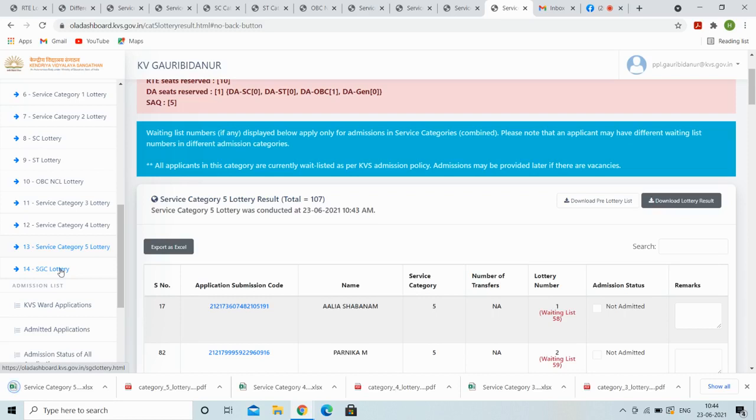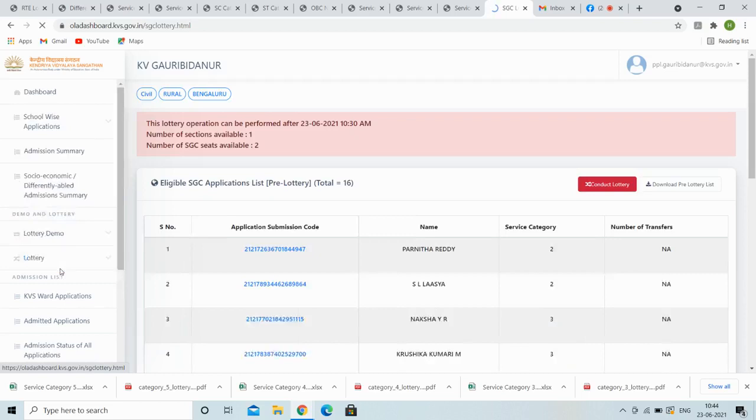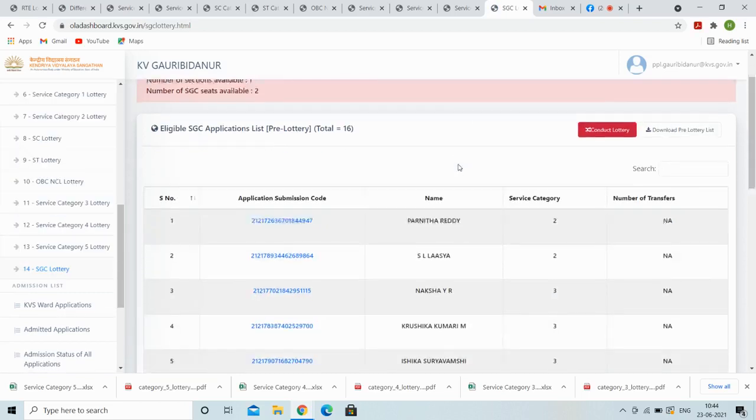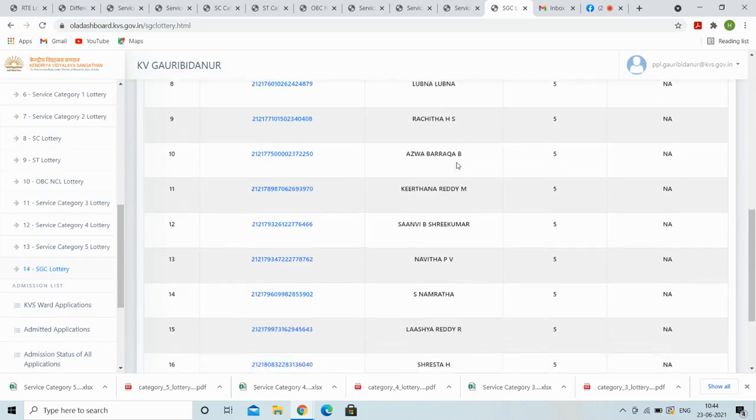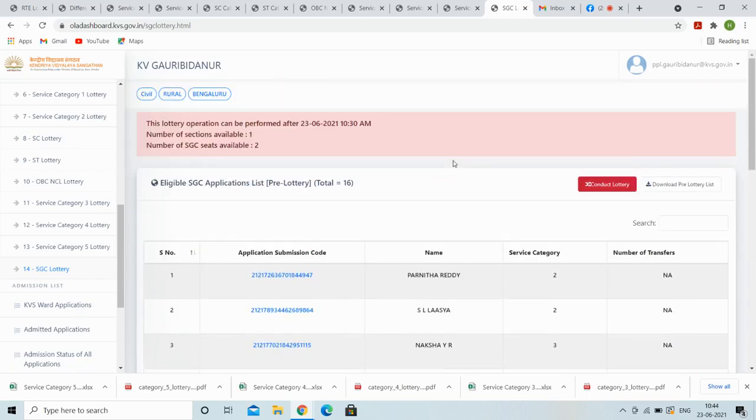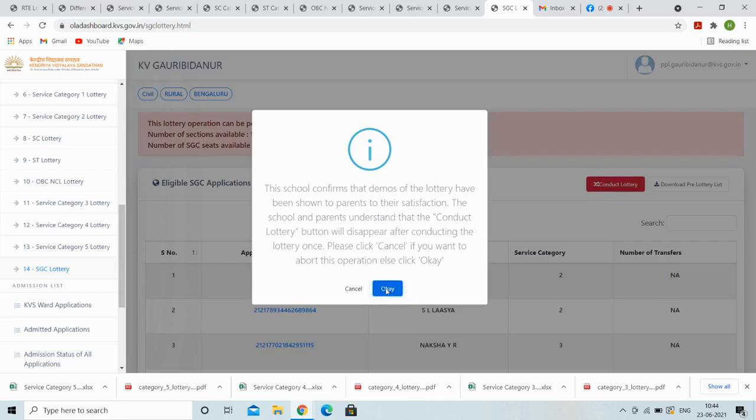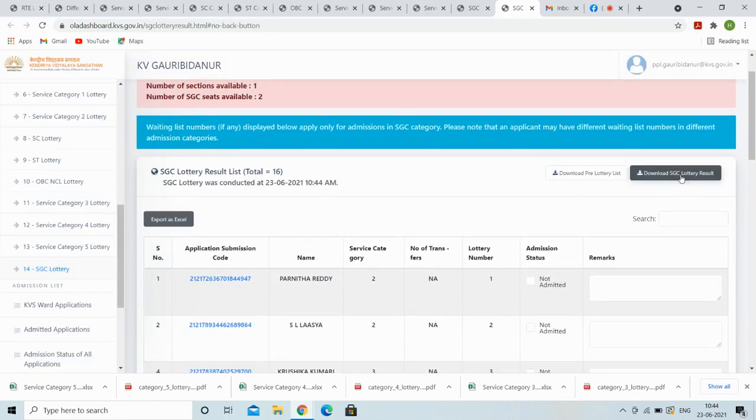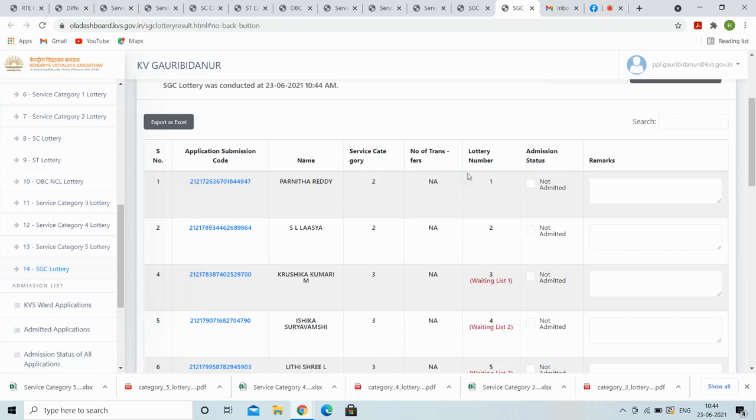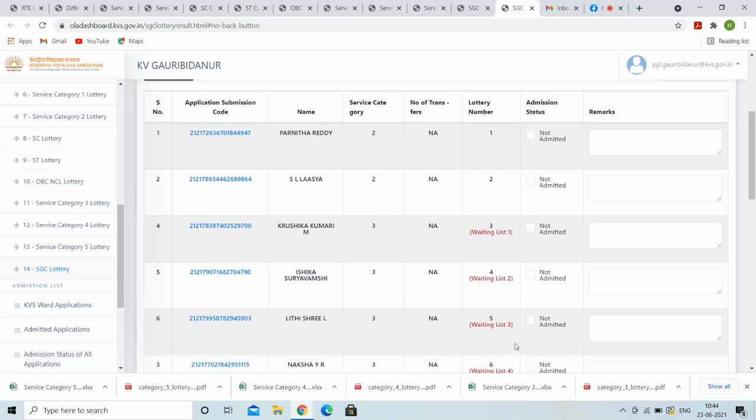Now we will go to single girl child lottery. A total number of 16 applications have been received in single girl child, and we are going to conduct lottery for it. There is a total number of 2 seats under single girl child quota. So these are lottery number 1, lottery number 2, and from 3 onward the waiting list starts.